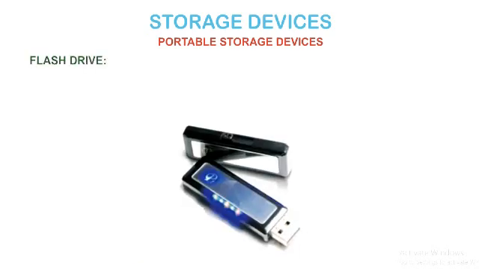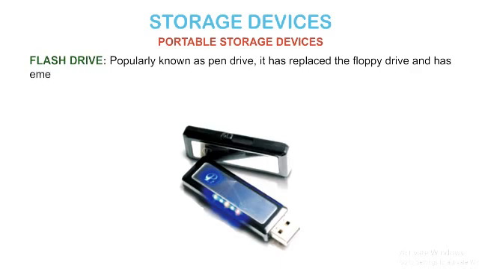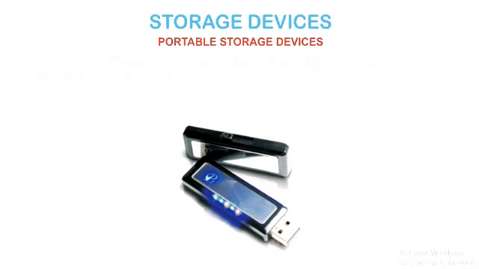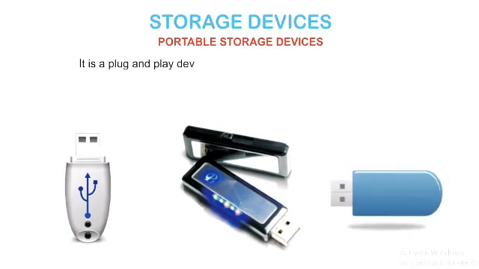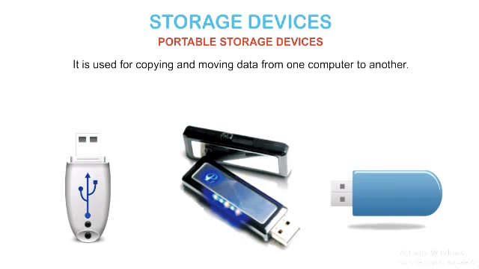Flash drive, popularly known as pen drive. It has replaced the floppy drive and has emerged as the most popular data backup device. It is a plug-and-play device and is also known as USB flash drive. It is used for copying and moving data from one computer to another.